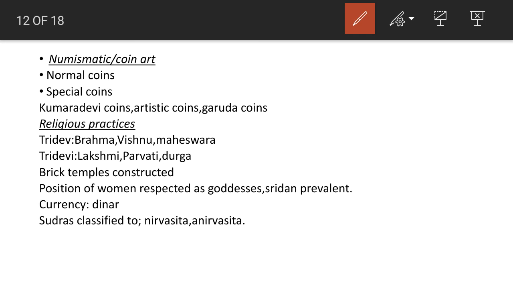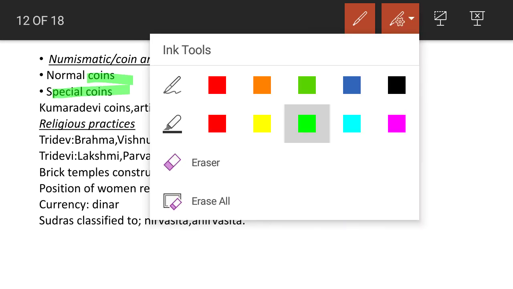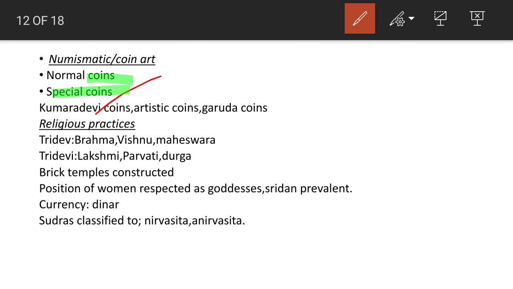That was for normal coins. Then special coins were also there. We have discussed the Kumaradevi coins; artistic coins and Garuda coins were there. Artistic coins also include the one of Samudragupta playing the Veena, which is an important one.